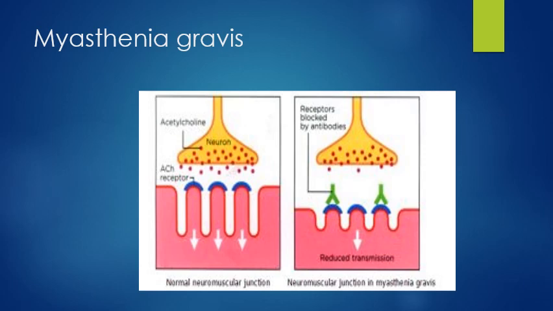In the first image, the normal mechanism at the neuromuscular junction is that vesicles rupture when the action potential reaches the neuron.